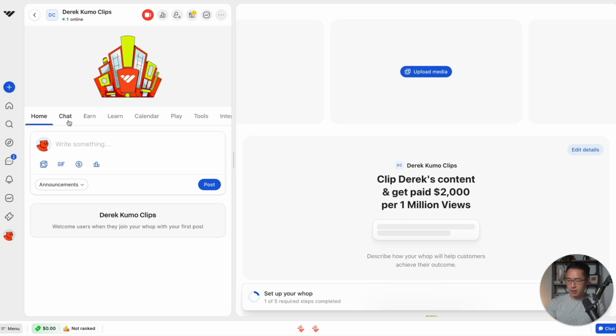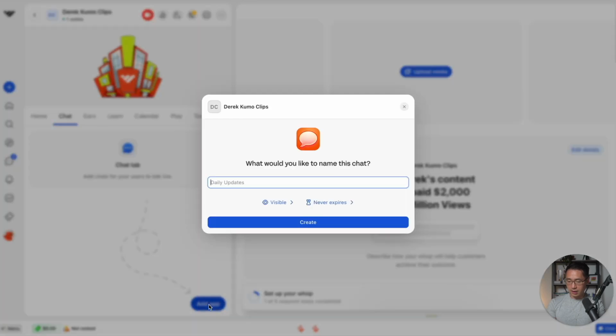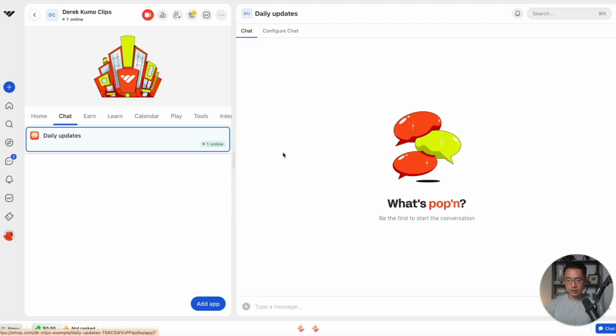So let's click on the chat. Here you can add a chat so that you could interact with your followers or creators that work with you. So let's click on add app and name this daily updates. Click on create, and there you have a daily updates chat. And as you can see, these are all the different tabs that you could use to customize your Whop.